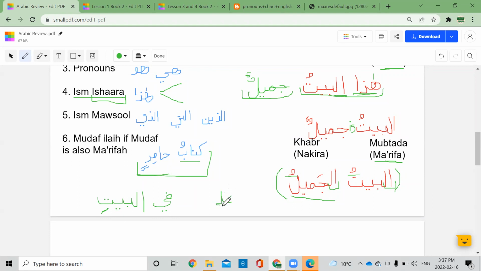So I don't remember if we covered all of the harf of jar. I don't think we have, but some of them are ila, ala, fi. These are harf of jar. Do you say murakkab jari or murakkab jarun? I think it is jari. I will double check about that, inshallah. I've always called it jar majroor, but yes, it is a murakkab jari, I'm pretty sure. So this is also a type of murakkab. So we have murakkab ishari, murakkab tawsifi, murakkab idafi, murakkab jari.